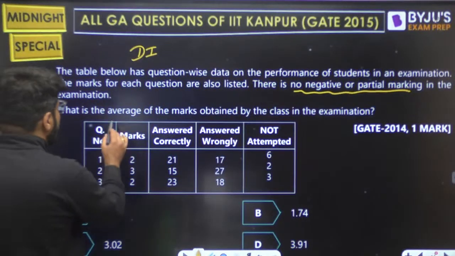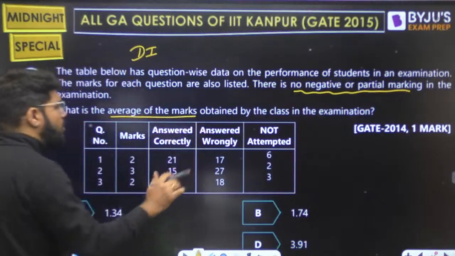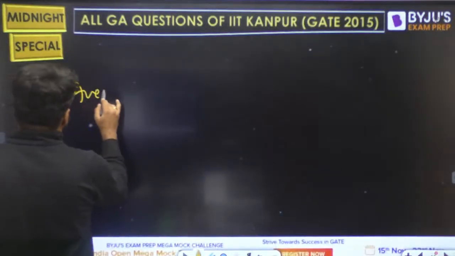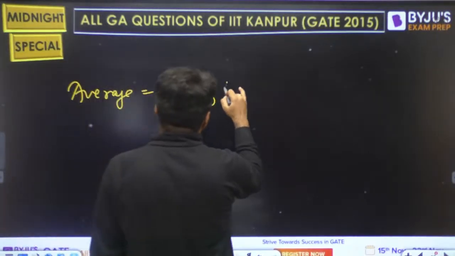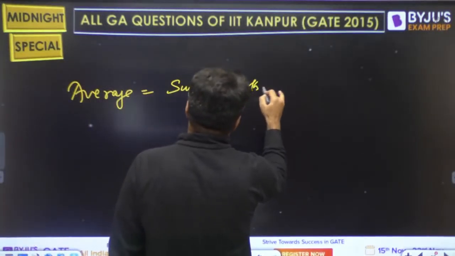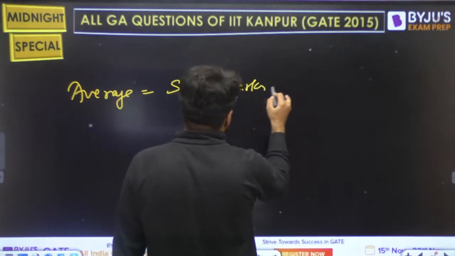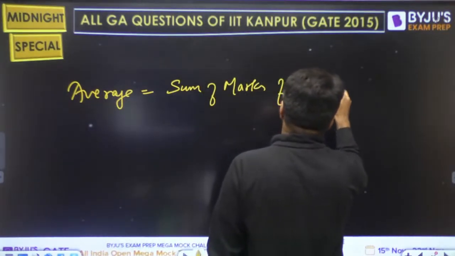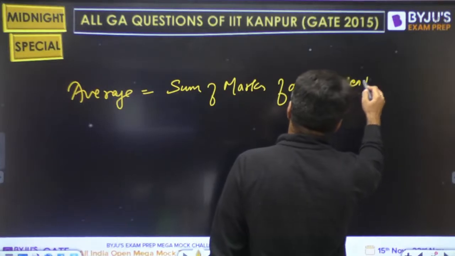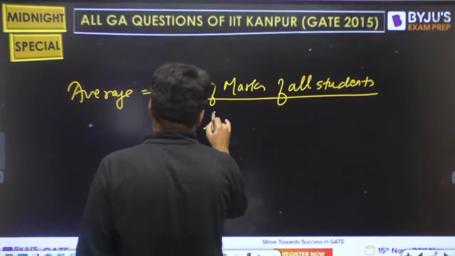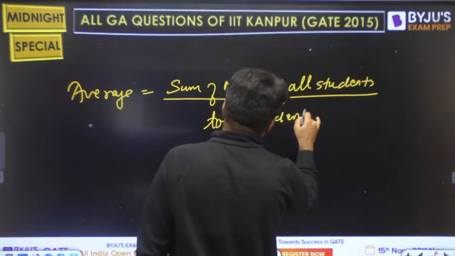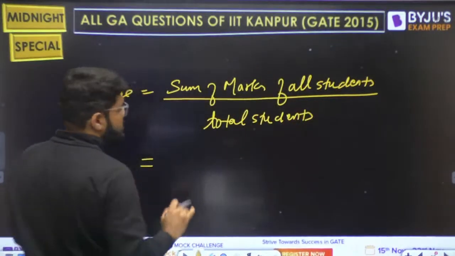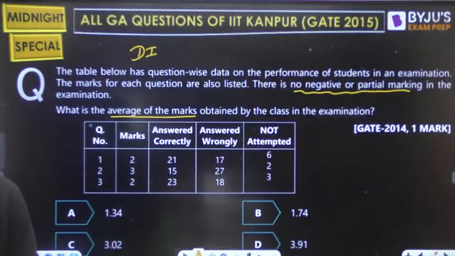Now, what is the average of the marks? It is the sum of the total marks of all students. We want the average of marks of all students, so that is the sum of marks of all students divided by the total number of observations, the total number of students. So how many are the total students?